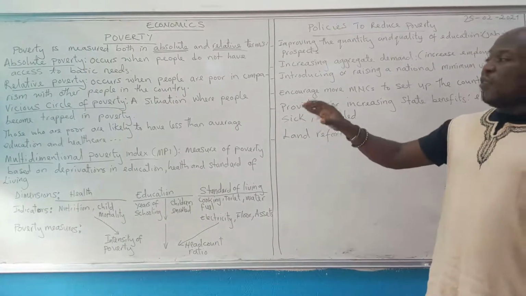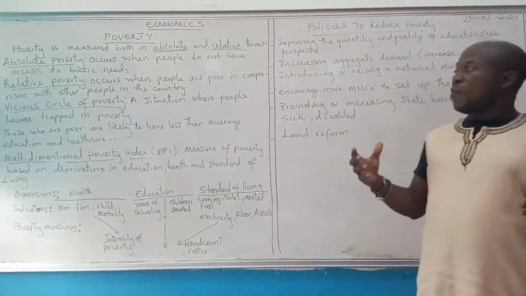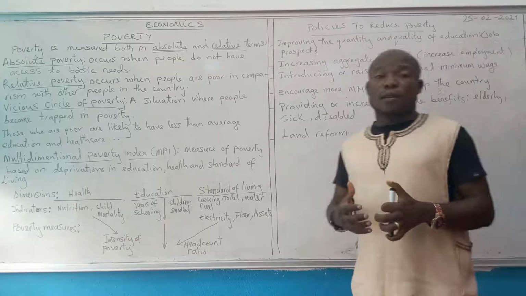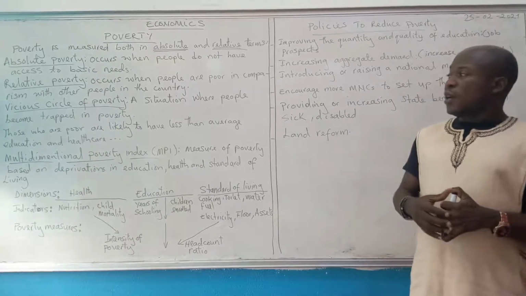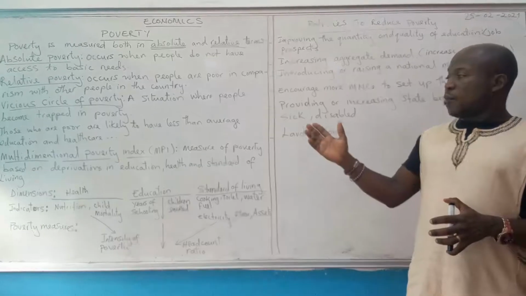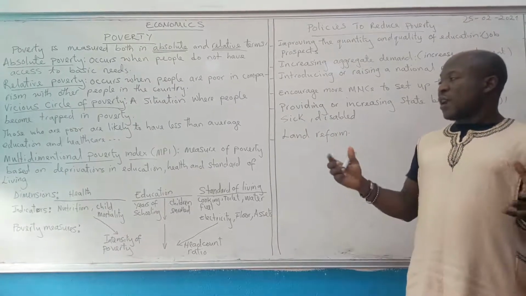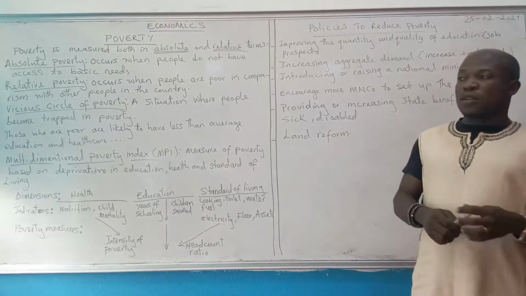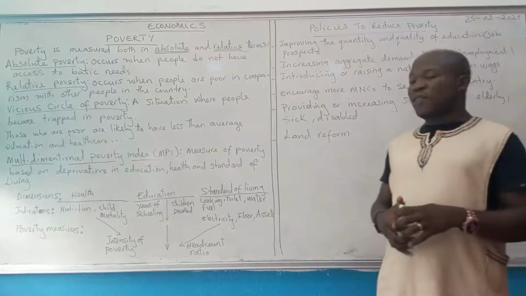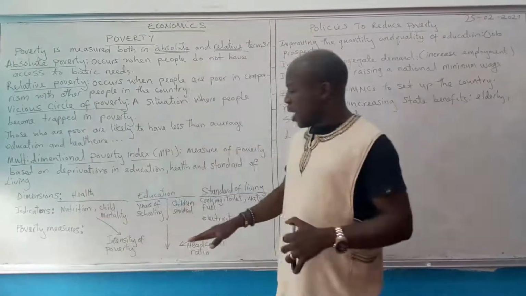Then we talk of vicious circles, which means a situation where people are trapped in poverty. Then we talk of the multidimensional poverty index, which means people are deprived in education, health, and standard of living. So we saw the different dimensions, the indicators and the measures.